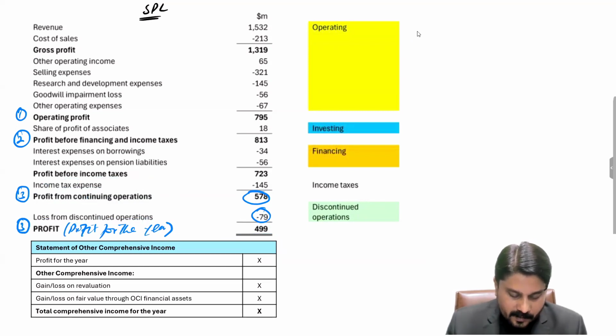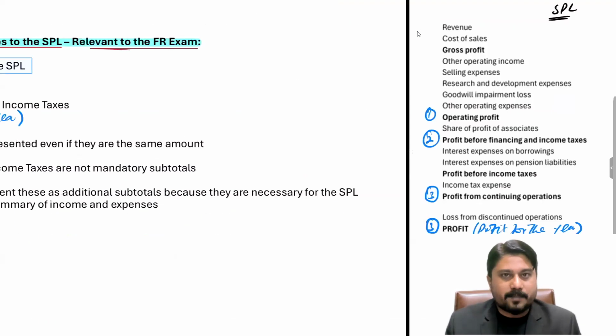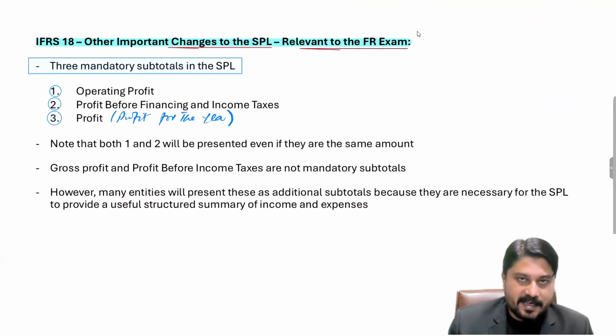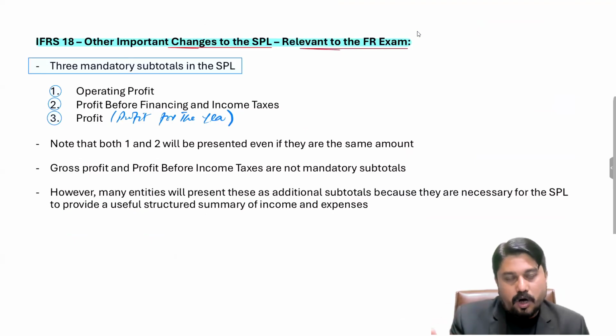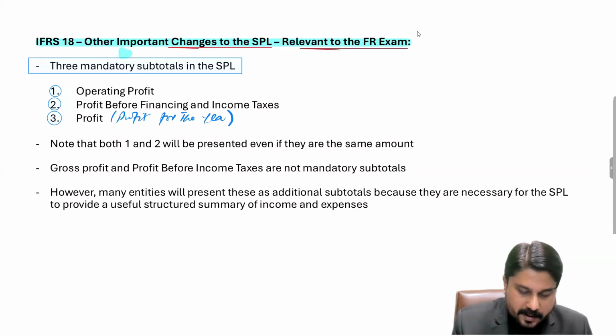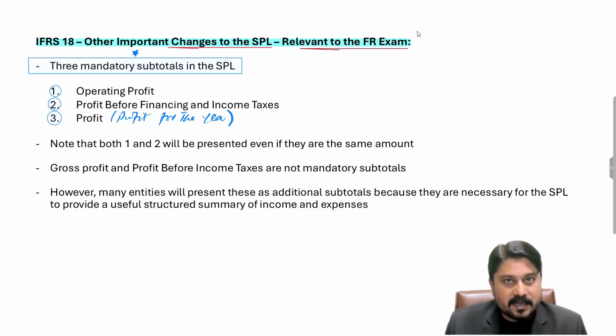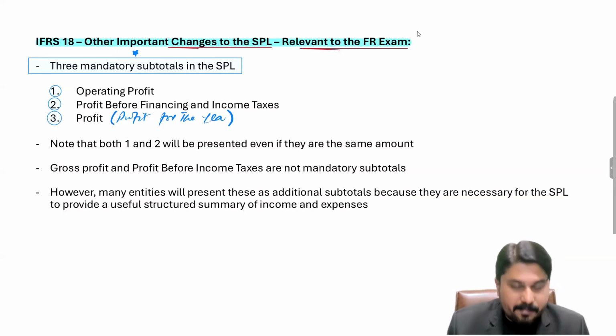Okay. So that's the reason I have mentioned it by 3. So there are 3 main subtotals and there are 5 categories. Category names are not to be shown in the SPL, whereas these 3 mandatory subtotals must be there. A company must make a subtotal for operating profit, profit before financing and income taxes, and profit, which could be termed as profit for the year. So these are the mandatory subtotals.